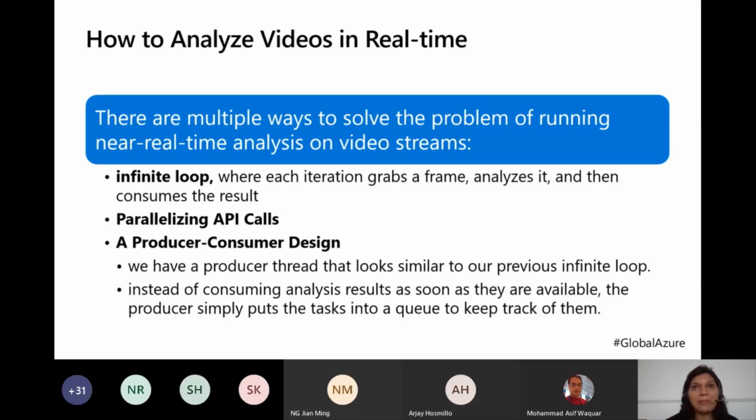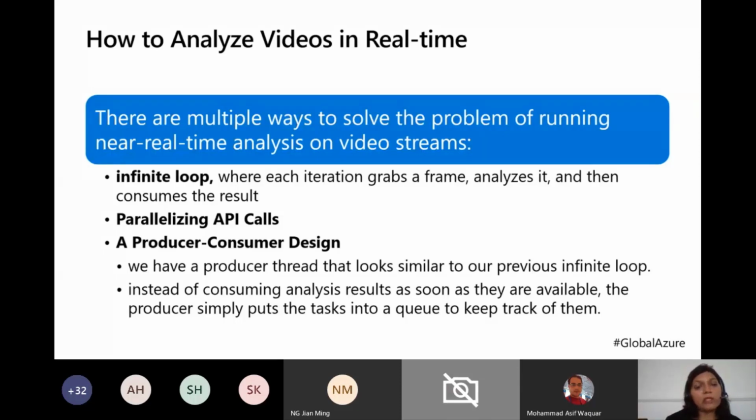which takes us to parallelizing the API calls. When you're parallelizing API calls, you're not waiting for the result. So I grab one frame, I call the API without waiting for the result. I grab the second frame. The problem could be the order in which the frames are processed and the results are received. Because it's a parallel call, even exceptions would be lost. They are not thread safe, and the probability that the results are processed in the wrong order could be an imminent possibility as well.